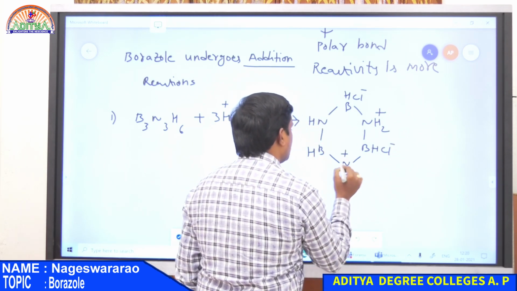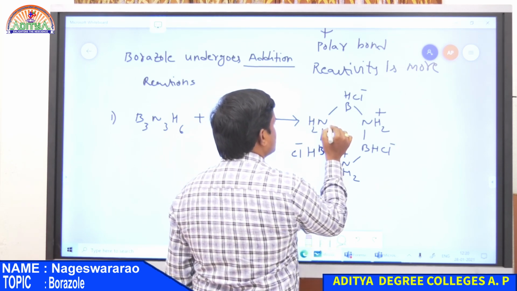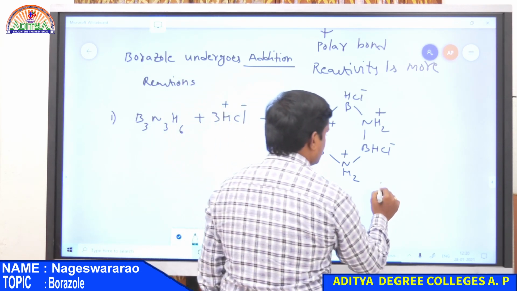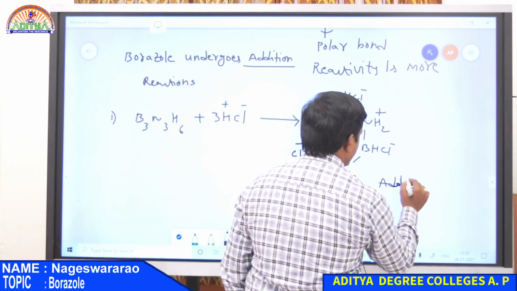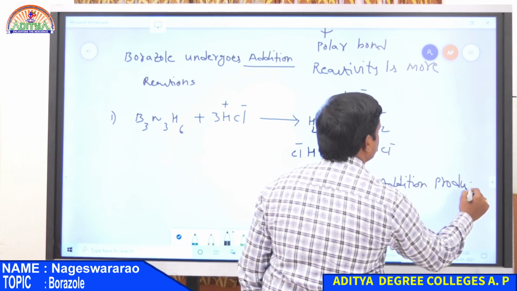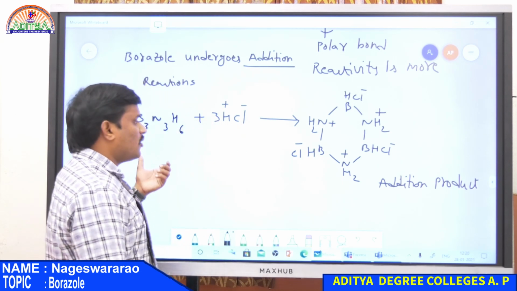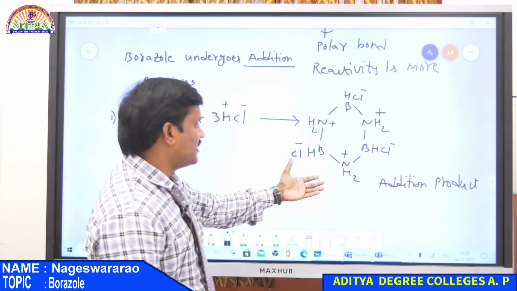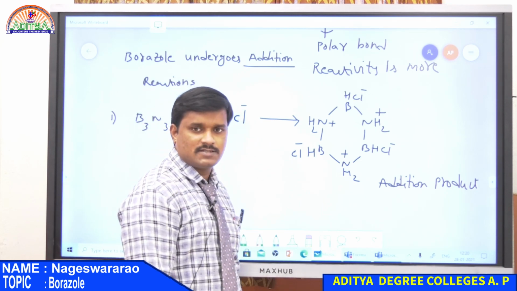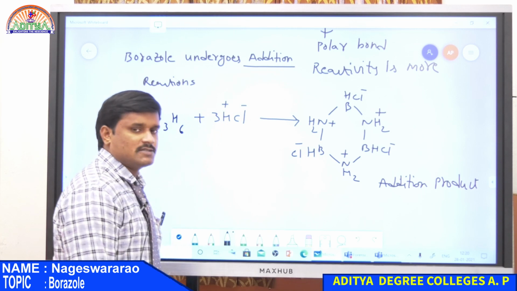This is known as the addition product, that is simply an adduct. So 3 moles of HCl are added to borazole to give the addition product. Therefore it involves addition reactions, whereas benzene does not undergo addition reactions.